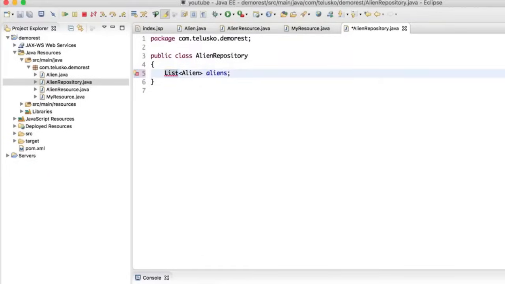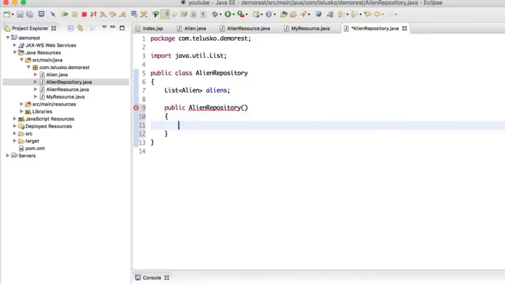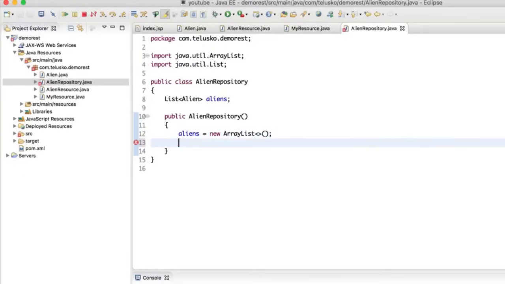Now, once you have declared it, we need a constructor where you will create the object of it. So I will say public AlienRepository, where you will create an object of that. So we'll say AlienRepository, and now here we will create an object of aliens, right? And that's how you do it. That's one of the advantages of using constructors. We can initialize our variables, and so we have initialized our reference variable, which is aliens in this case. Now I want to have some static data. Of course, you can imagine this data is coming from a database, but we are not really creating a database here, right? So let's mock it up.